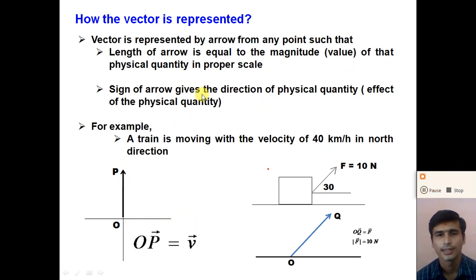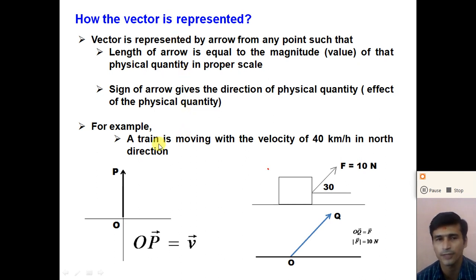So dear student, the longer the arrow, the larger the magnitude of the physical quantity, and the sign of the arrow gives the direction of the physical quantity, or we can say the effect of that physical quantity. So if we represent the vector by a single arrow, the length of the arrow gives the magnitude of that physical quantity, and the sign of the arrow gives the direction of that physical quantity, or we can say the effect of that physical quantity.